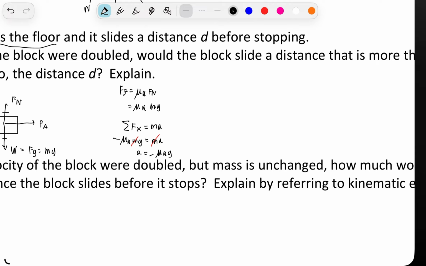And we know that gravity is going to equal 9.8 meters per second squared. Therefore, a is going to be in units of meters per second squared. And our mass cancels, which is why we got that.